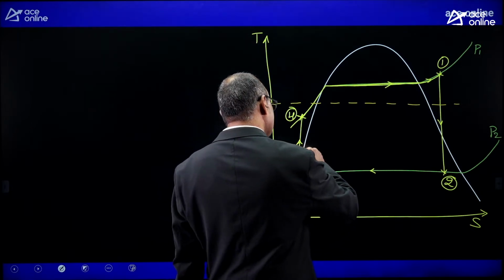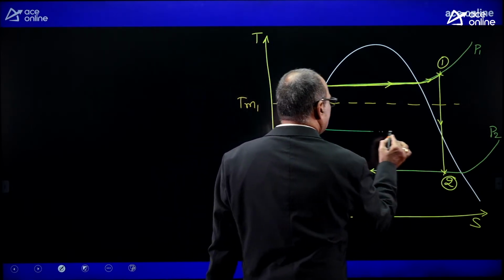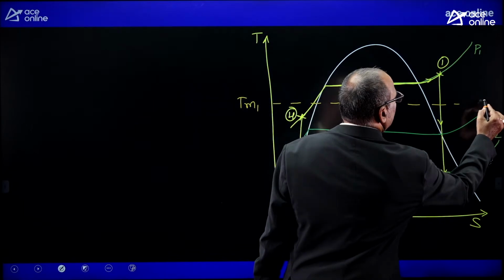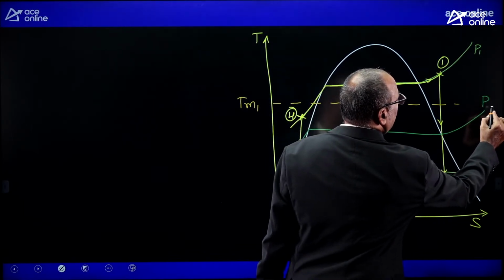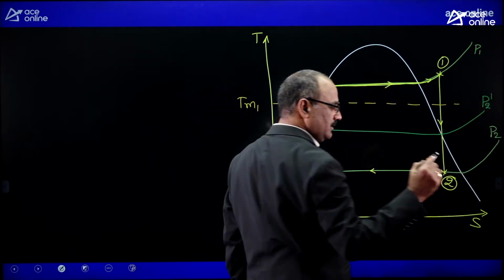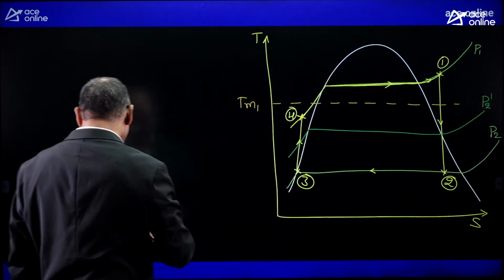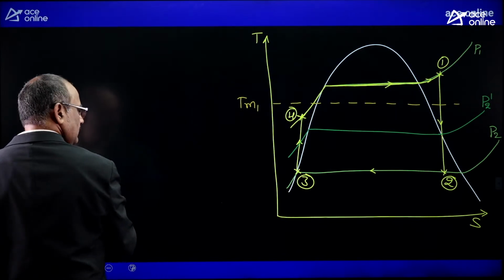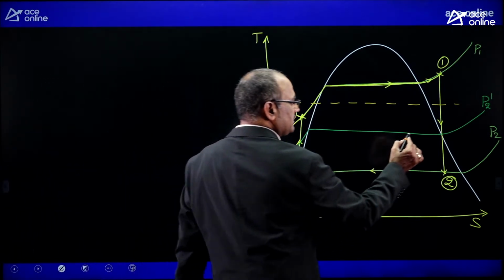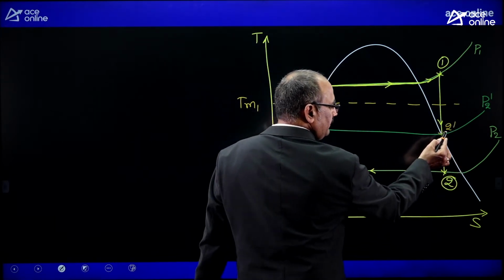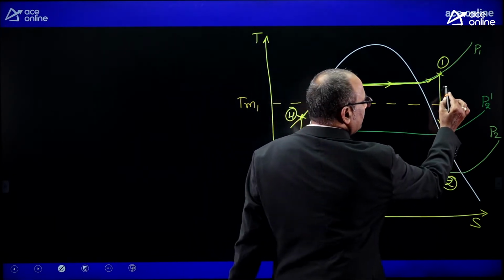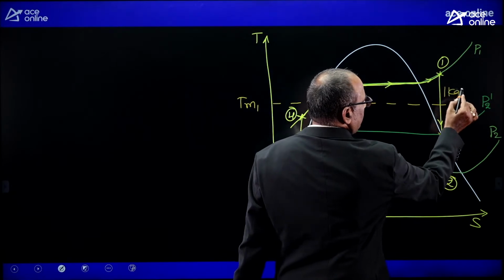Let us assume corresponding to pressure P2 dash, we are extracting a part of the steam for the purpose of preheating the feed water. That means assume 1 kg mass of steam is entering the turbine.